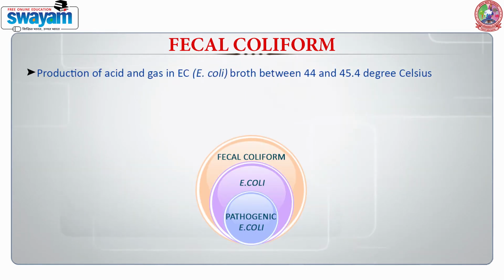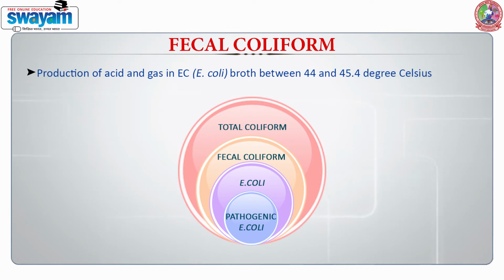When we talk about coliforms, there is an important group, that is the fecal coliforms. These have the same features as the other E. coli. They produce acid and gas, but they grow at a temperature of 44 to 45.4 degrees Celsius. They act as indicators of fecal contamination, because if these E. coli are present, then the chances are very likely that the contamination has taken place from a fecal source.